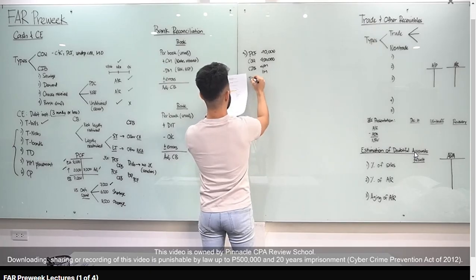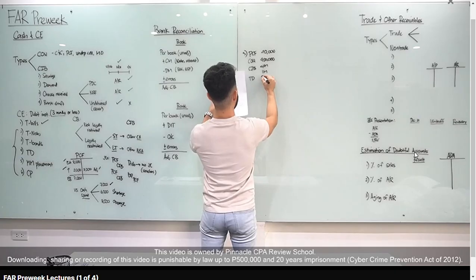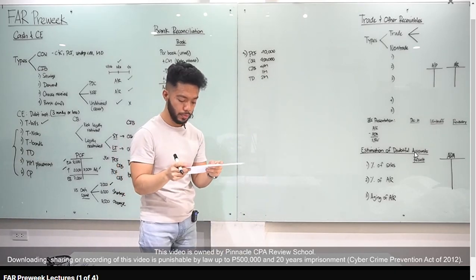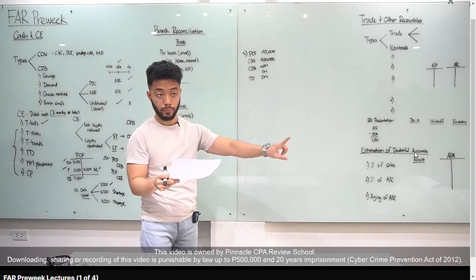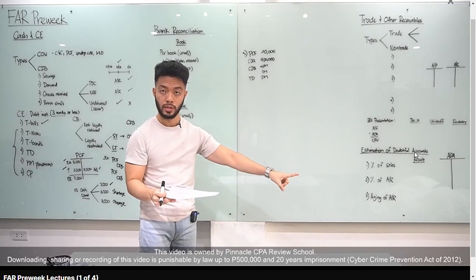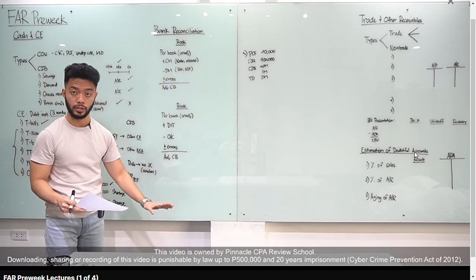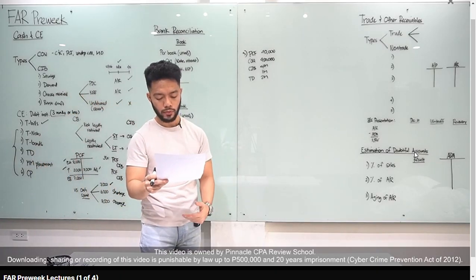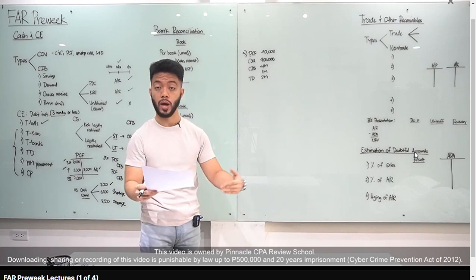60-day time deposit, 60 days lang. So, ibig sabihin, part of your cash equivalents kasi within 3 months yan. So, you have 2 million. And then, cash in bank, restricted account for plant addition expected to be disbursed in early 2026. So, legally restricted yan. Okay? Kailan pwede siyang gamitin? Next year. Pero since legally restricted yan, parang yung concept kanina, basta restricted, hindi pwedeng cash yan. Okay? So, ibig sabihin, other current asset yung classification niyan. Next, cash in sinking fund, set aside. Automatic, hindi na cash yan. Kailan gagamitin? 2027. So, other non-current assets.